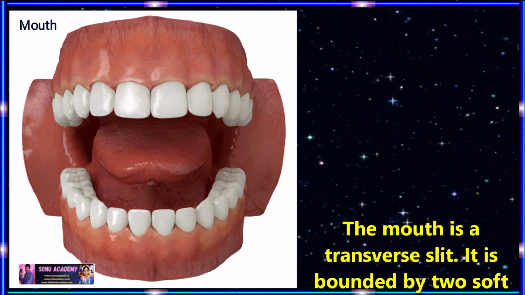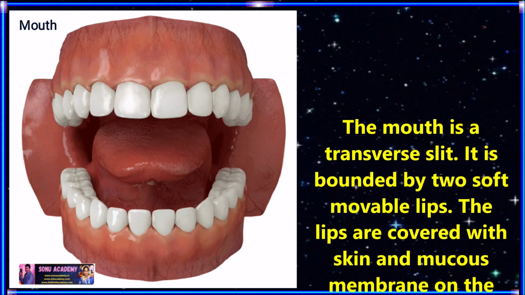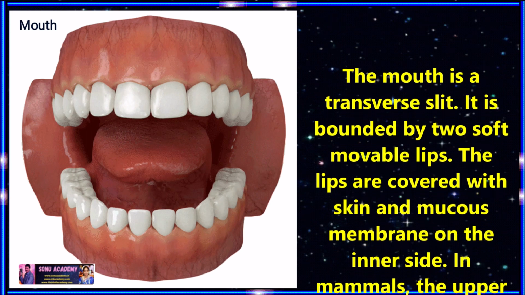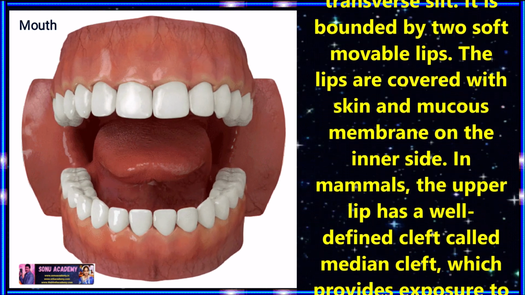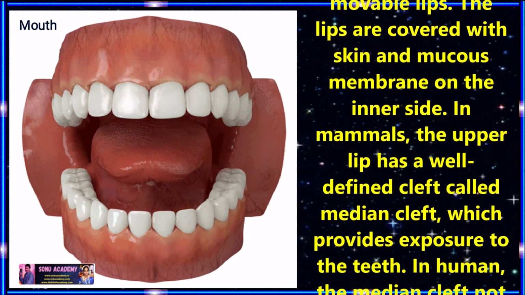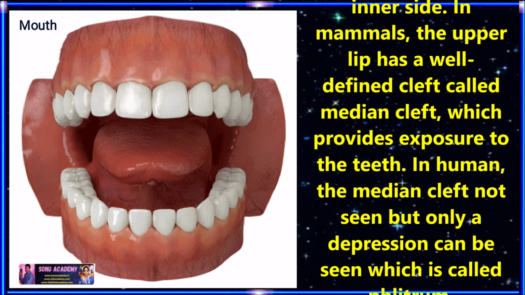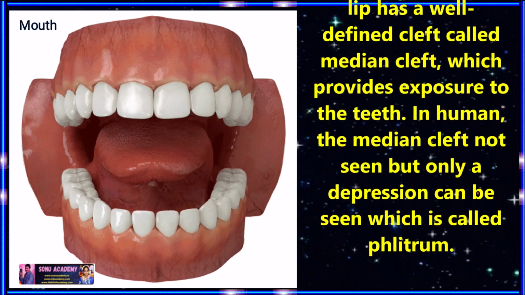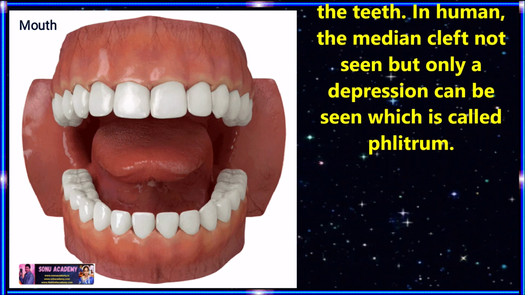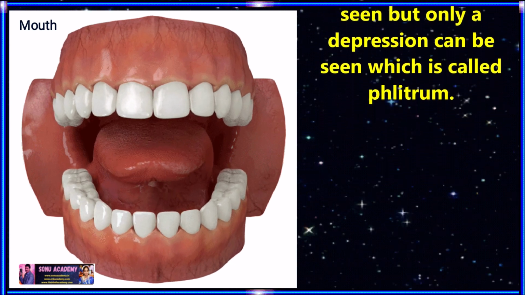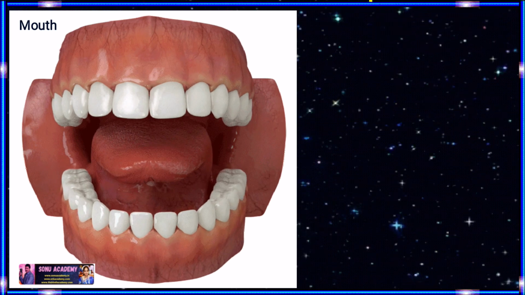Mouth is the only opening of the human digestive system or tract. It is a transverse slit. It is bounded by two soft, movable lips. The lips are covered with skin and mucous membrane on the inner sides. In mammals, the upper lip has a well-defined cleft called the median cleft, which provides exposure to the teeth. In humans, the median cleft is not seen, but only a depression can be seen, which is called the philtrum.